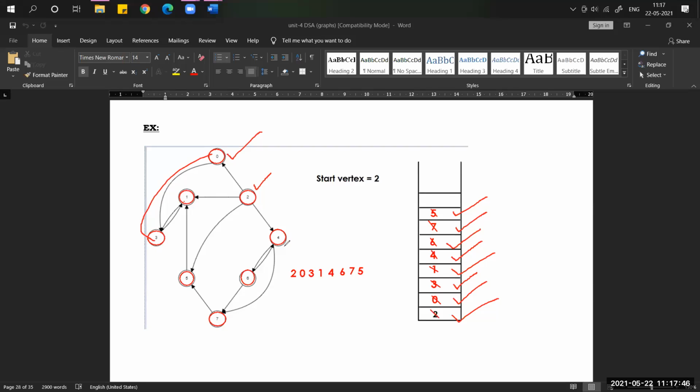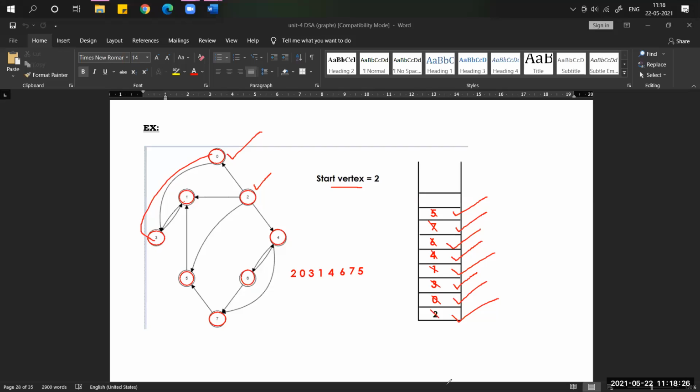Again we have to go back from 7 to 6, from 6 back to 4, and again back to 2. It means we reached the same point we started from, 2. It means we visited all the nodes. Now what should we do? We have to pop all the vertices from the stack. Whatever the result you are getting, that is the DFS output for this particular directed graph.